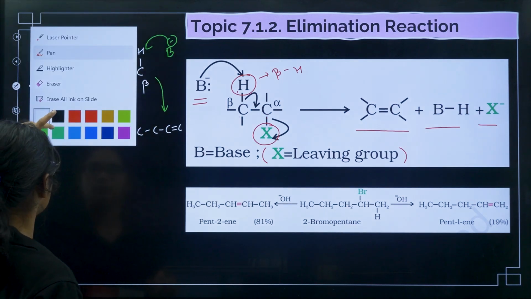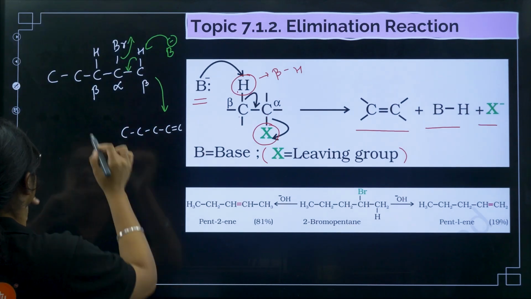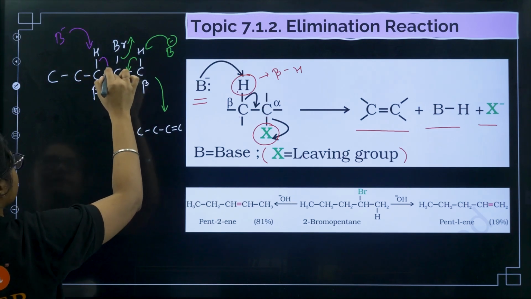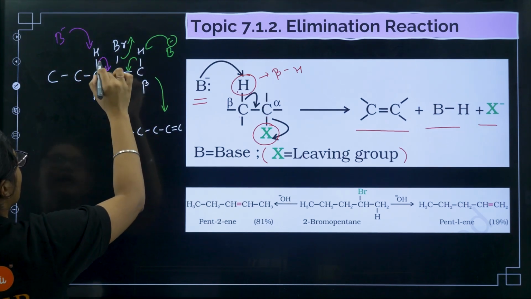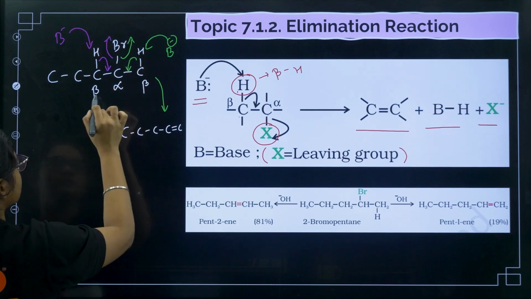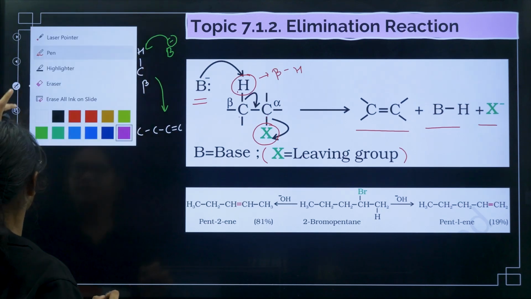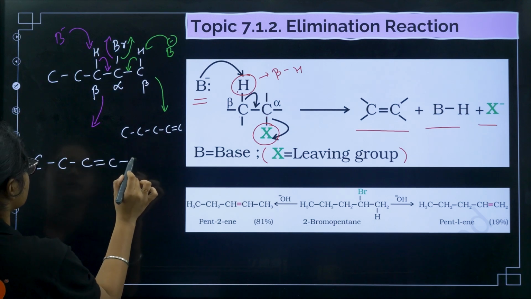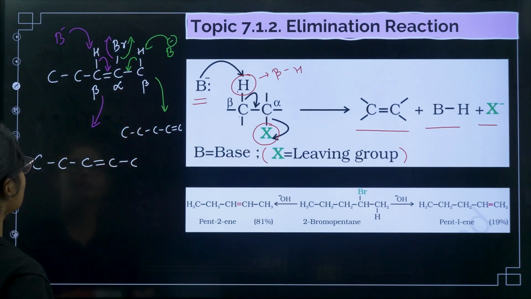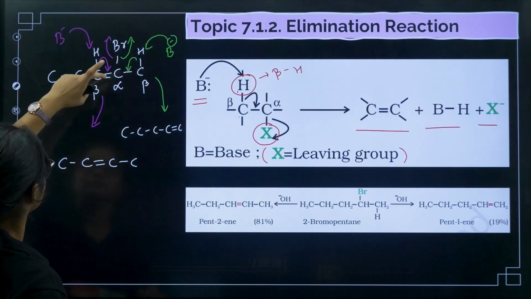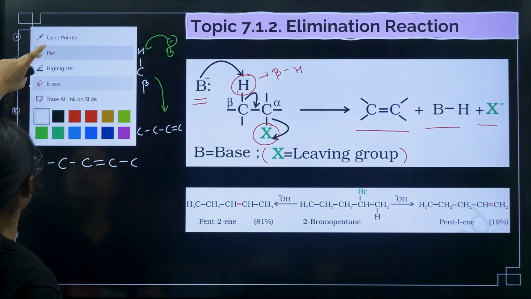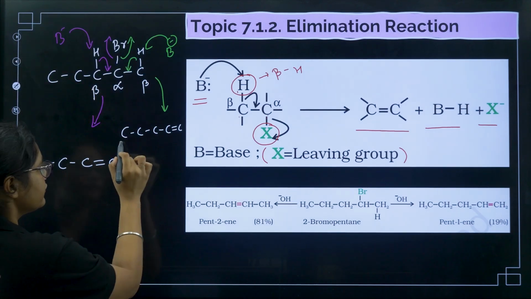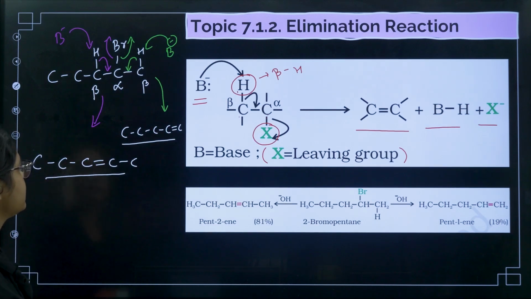There is also one more possibility where we can have it like this. Beta is there, base is there, it will abstract this hydrogen and this one will come here, and this bromine goes. Now if this mechanism is followed, then what will be the product? We will get a double bond, right? Here the double bond will form. So I'll erase this one. So here the double bond will form 1, 2, 3, and here the double bond is forming. So you see there are two products formed in this particular case.